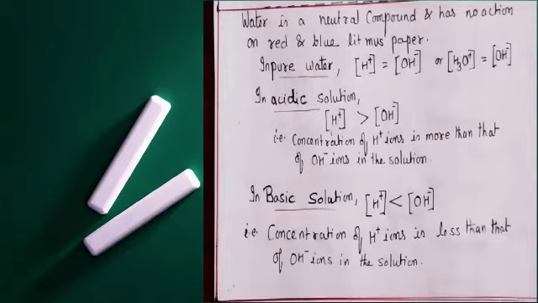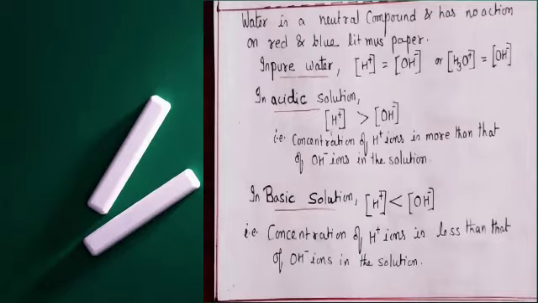Thus, both acidic as well as basic solutions contain hydrogen ions. The only difference is in the amount of hydrogen ions in the solution.